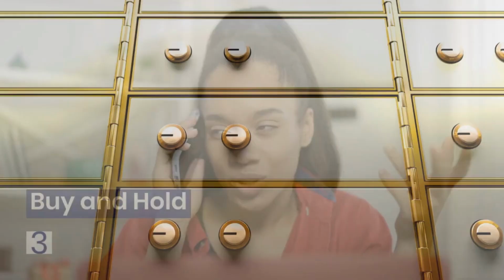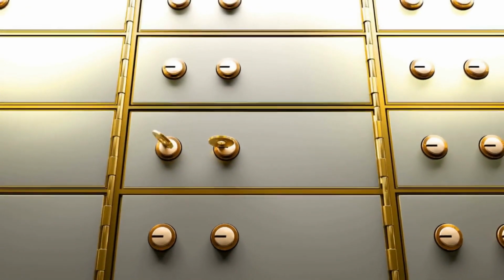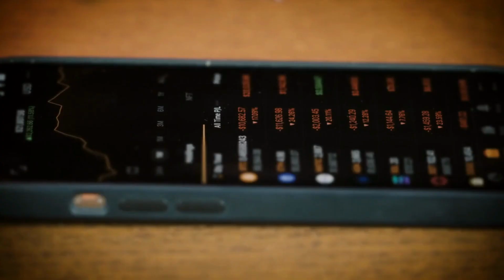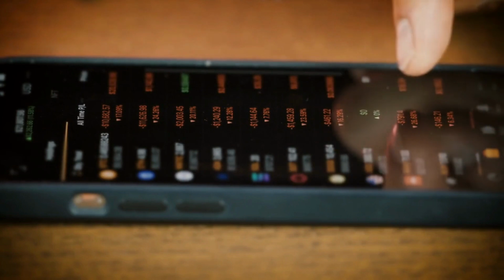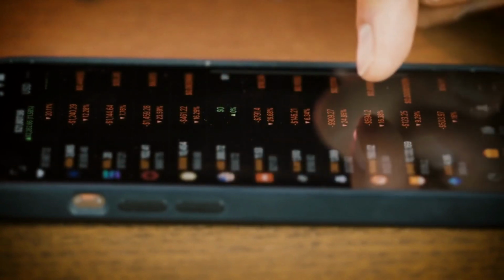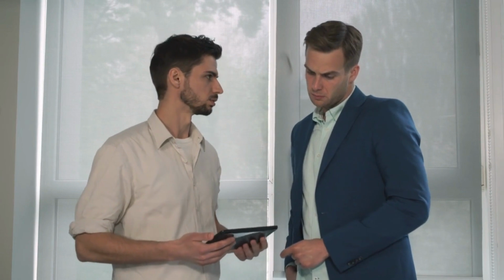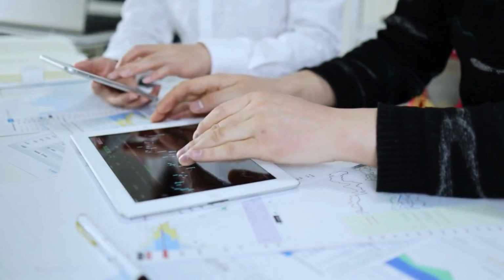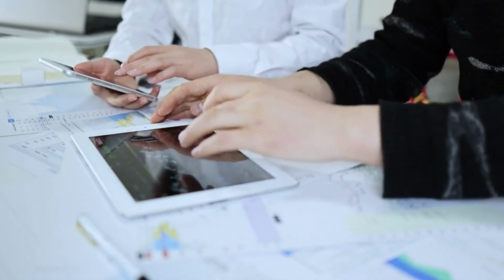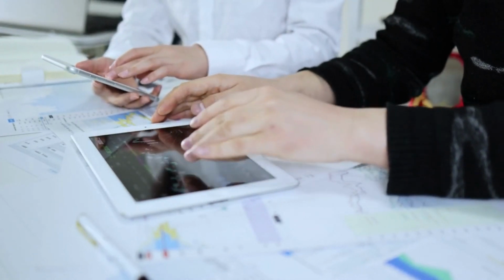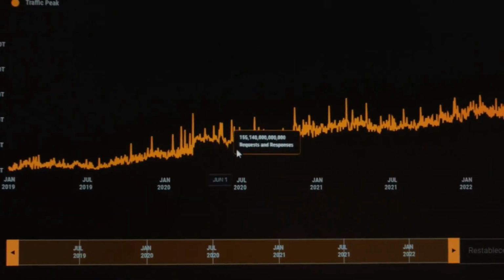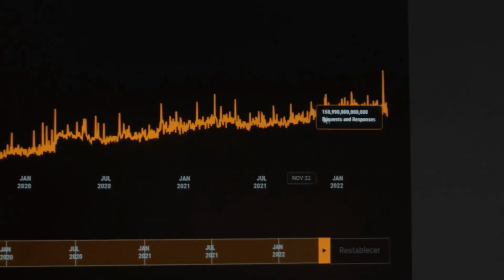3. Buy and hold. The buy and hold strategy involves investing in quality assets and holding them for an extended period, typically years or even decades. It focuses on long-term wealth accumulation rather than short-term market timing. By adopting this approach, you allow your investments to benefit from compounding returns over time. While short-term market fluctuations can be unpredictable, historical data has shown that over longer periods, the stock market tends to appreciate. By staying invested and avoiding knee-jerk reactions to market volatility, you can capture the overall growth of the market and increase the probability of achieving your financial goals.